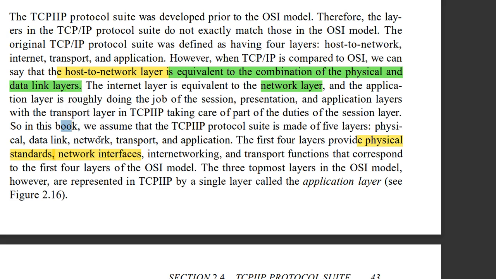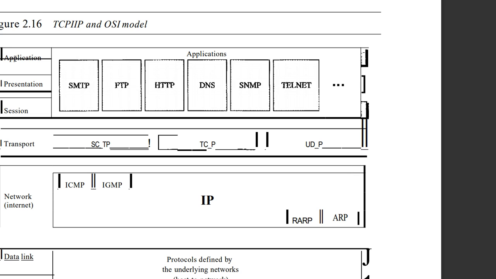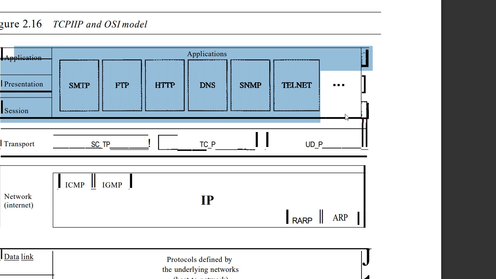Okay, fine. Now, the three topmost layers in the OSI model. What are the three topmost layers in the OSI model? Those we call the application layer, session layer, and presentation layer. Here you can see the figure. Application layer, presentation layer, and session layer. The highlighted mark you are seeing right now shows all three combined into one layer. That is what we call the application layer in the TCP/IP protocol suite. Considering session layer, presentation layer, and application layer, we call it the application layer in the TCP/IP protocol suite.